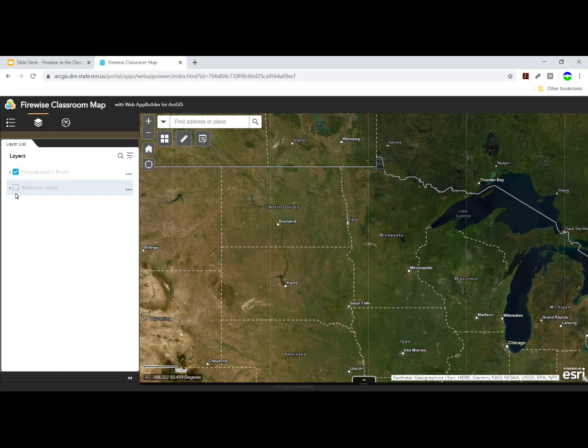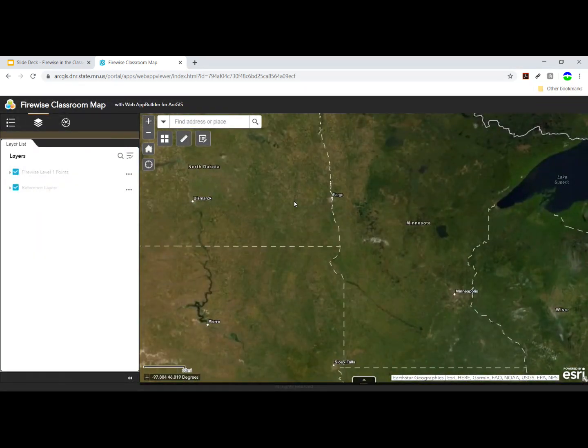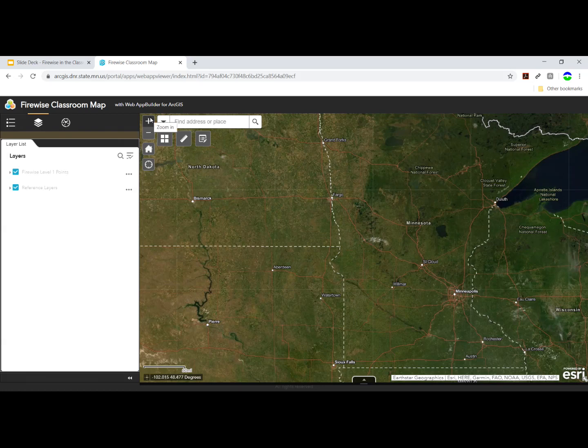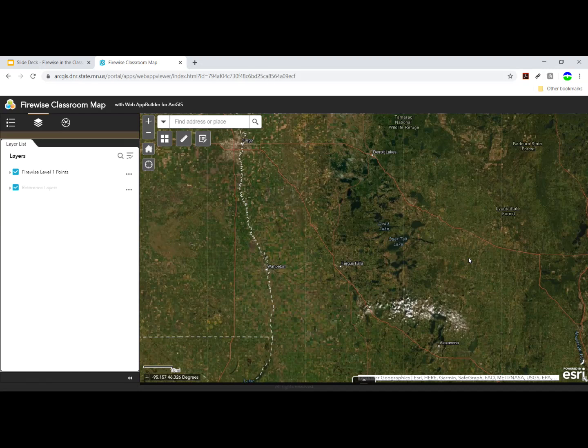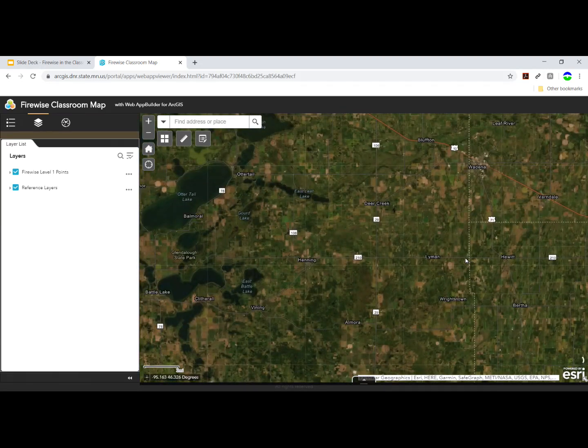Oftentimes, layers won't appear until you're more zoomed in on the screen. If I check the box, and then I use my zoom features, either the plus and minus button on your screen or your mouse wheel, what you'll notice is that I zoom in, I'm getting closer, and data is appearing on the screen.